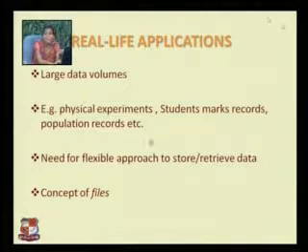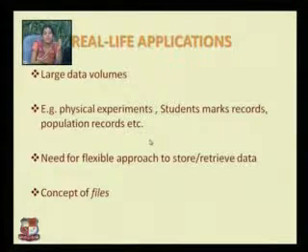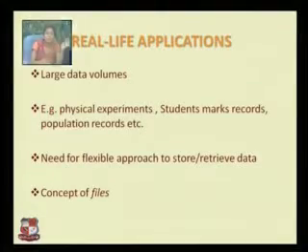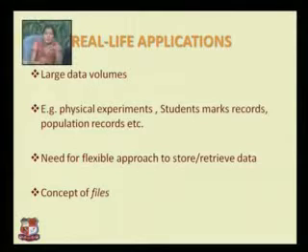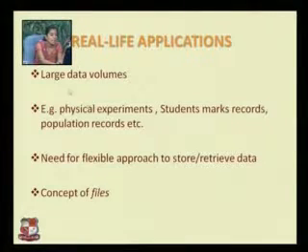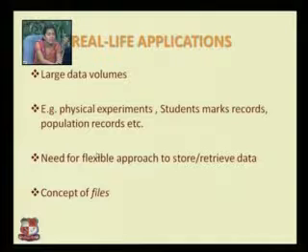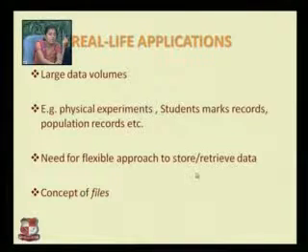Suppose you are doing some experiments with physics and you are storing the results. If the program is quit and the data is lost, what will you do? So you have to store those data into some file. Again, you are entering the students' mark records. If the program is quit or the CPU is turned off suddenly and your data is lost, what will you do, right? So better you should go for disk for permanent storage of such data. Suppose the population record, they are examples of why we need real time data storage. So we need to have some flexible approach for storing and retrieving the data, and that's why we are studying the files concept.